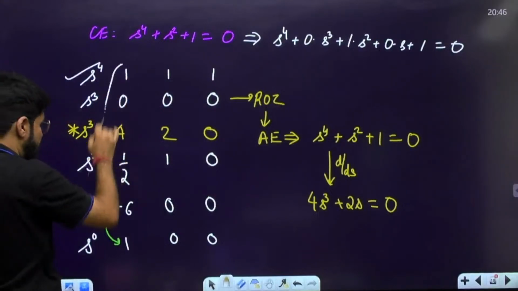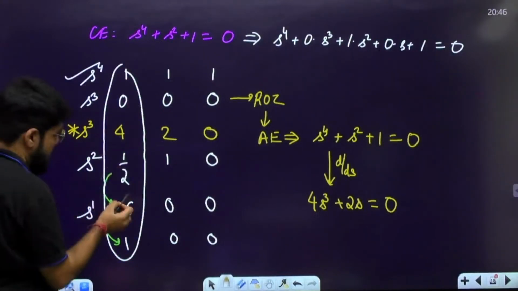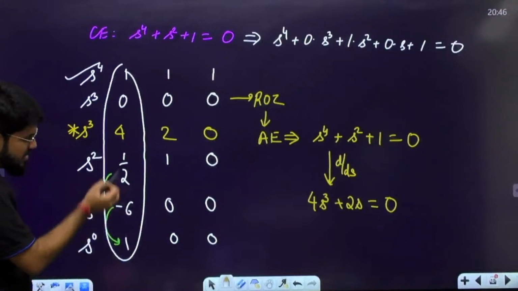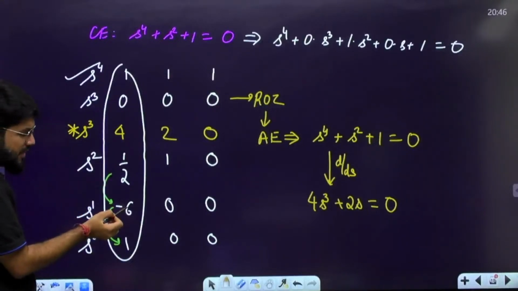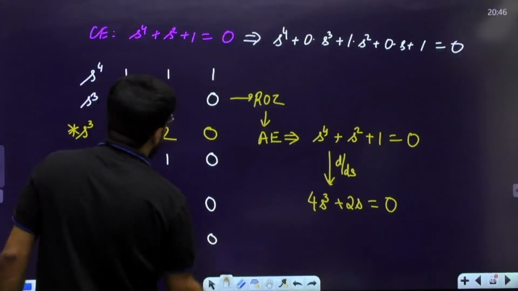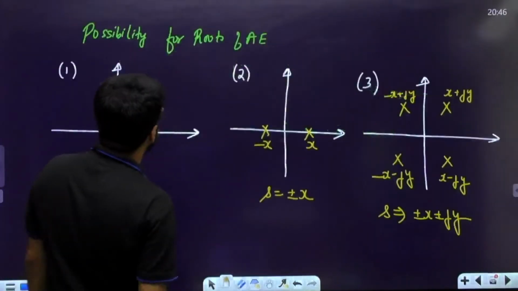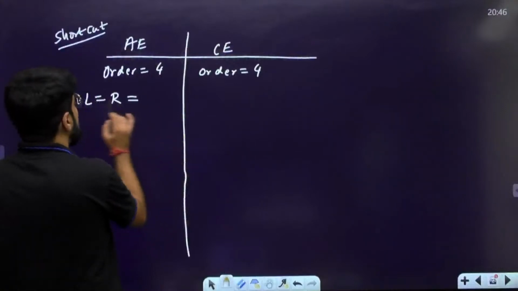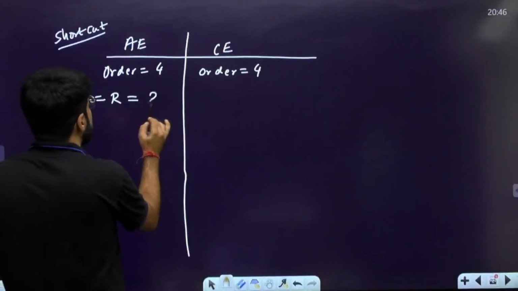Now see from here, how many sign changes? 1 sign change, 2 sign changes. 1 by 2 to minus 6 is a sign change. Minus 6 to 1, another sign change. So how many sign changes? 2 sign changes here also. So the number of LHP roots and the number of RHP roots is equal to 2.